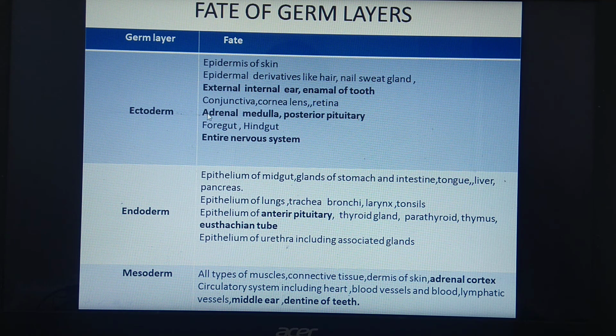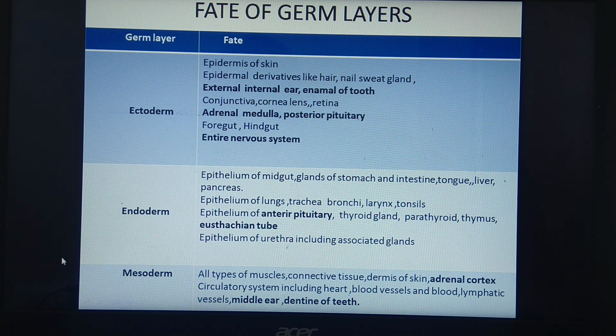It also gives rise to adrenal medulla and posterior pituitary. I think you remember adrenal cortex and adrenal medulla are the two parts. So adrenal medulla develops from ectoderm, and posterior pituitary, that is the neurohypophysis of the pituitary gland, also develops from this ectoderm. Foregut and hindgut, part of the digestive system, and the entire nervous system develop from ectoderm. So you have to remember all this, what are the organs developing from the ectoderm.